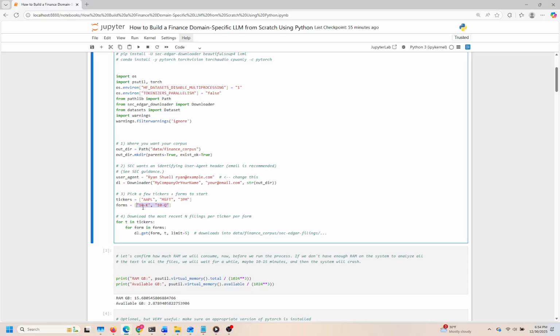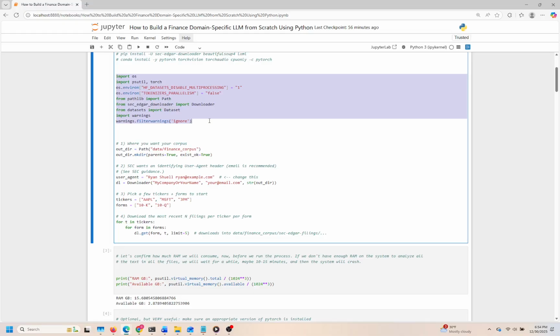To begin the process, we first establish the environment and necessary libraries. We import essential modules, including the SEC Edgar Downloader, which facilitates accessing the SEC's filings. Notably, we also suppress warnings here, ensuring that our workflow remains clear and focused.